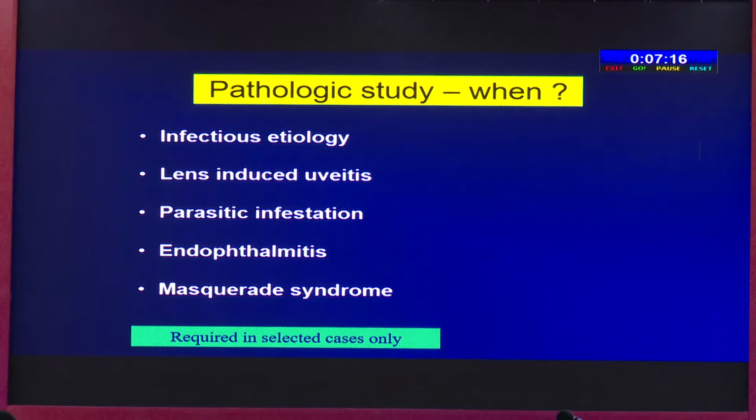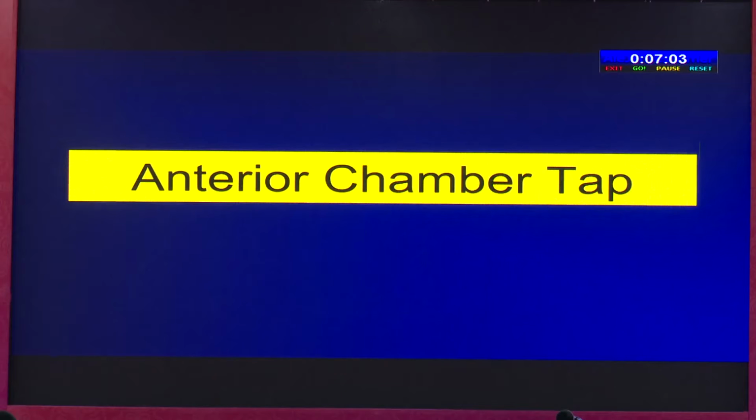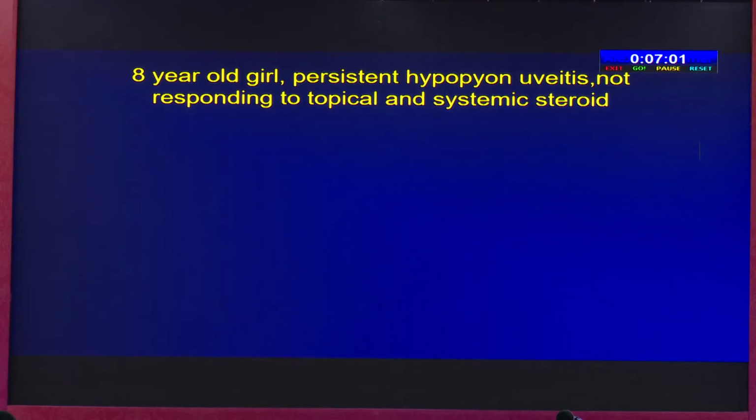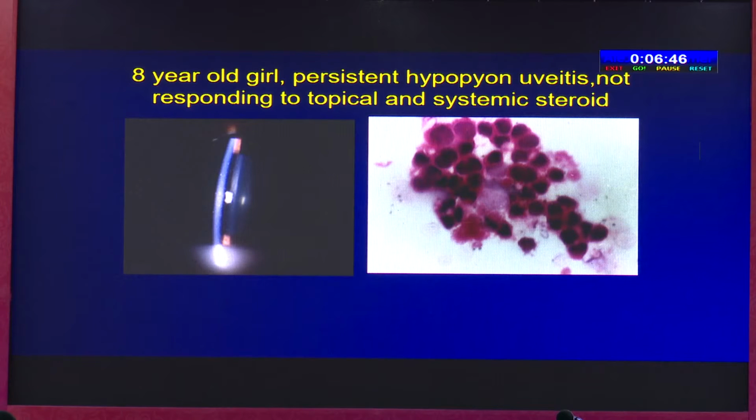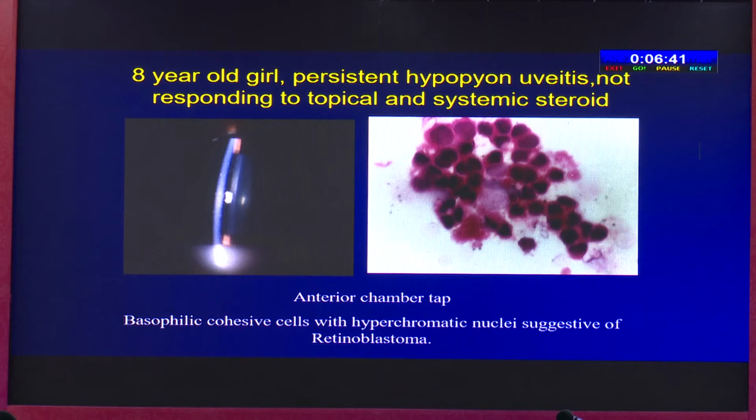But if you suspect an infectious etiology where the diagnosis is not established by standard laboratory tests, or lens-induced uveitis, parasitic infestation, endophthalmitis, masquerade syndrome, anterior chamber tap is a simple one. An 8-year-old girl, I'm just going through an example, with persistent hypopyon and uveitis, not responding to topical and systemic steroids. And here is the clinical picture. You should rule out a masquerade syndrome like retinoblastoma. Indeed, this patient's anterior chamber tap showed basophilic cohesive cells suggestive of retinoblastoma.